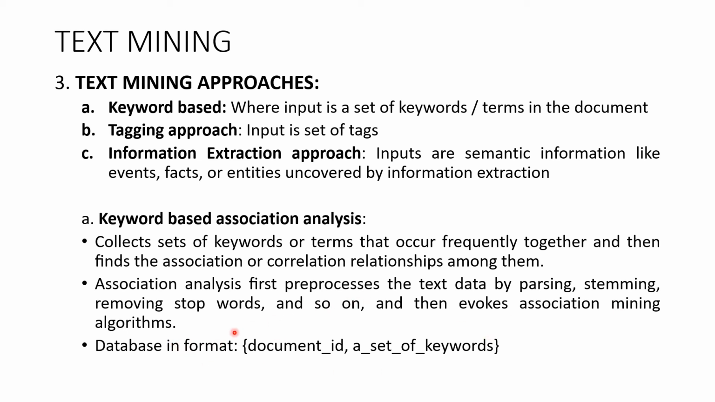Here, the database will be in this format: a document ID will be there and a set of keywords will be associated with that document. So the input is a set of keywords or terms in the document. Suppose you are given 1000 documents, then each document will have certain keywords, right? Based on that, one document will be associated or related to another document if the keywords match. That's the whole logic. Keywords have to be identified from the document, and two or three documents are associated with each other if they have similar keywords.